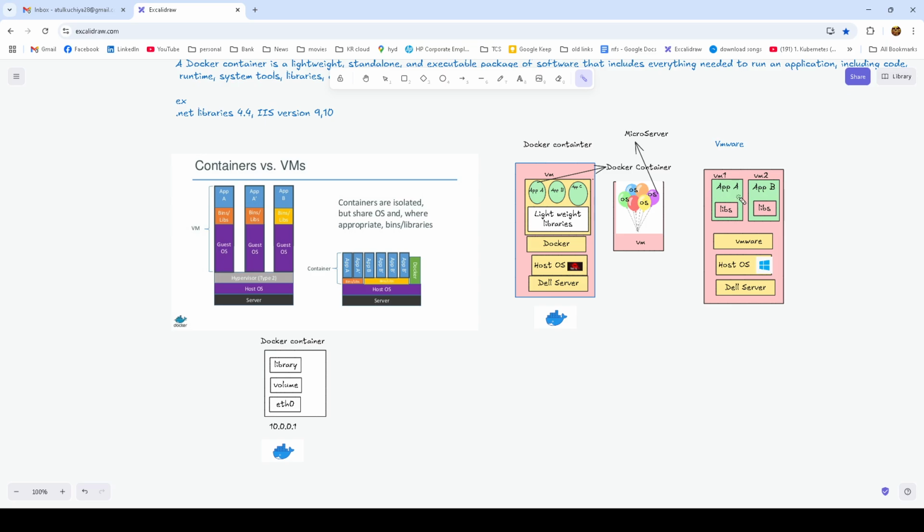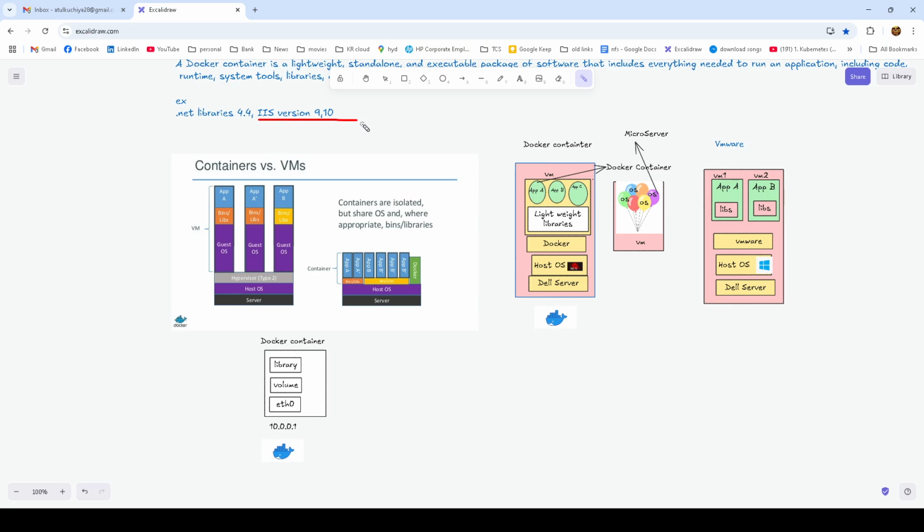The reason is that applications have some dependencies. Let's take an example of .NET libraries. Suppose one application requires 4.4 and another application B requires 4.2. In one virtual machine, if we install two libraries, then one application will create a problem. There are cases I've seen where applications are creating problems.